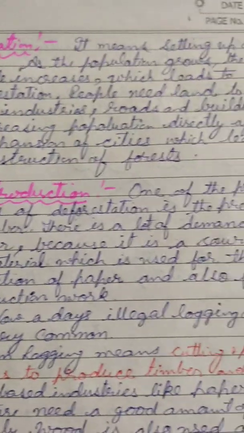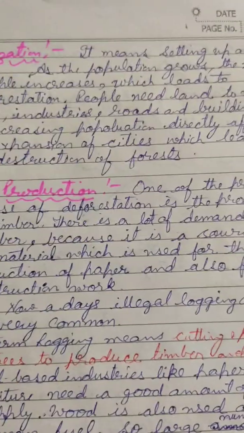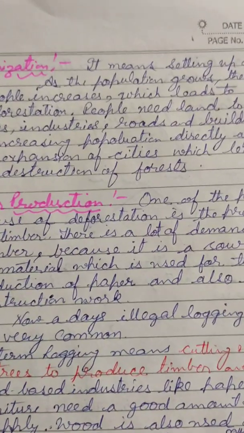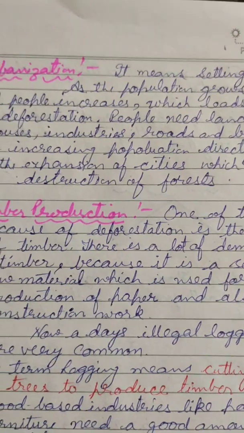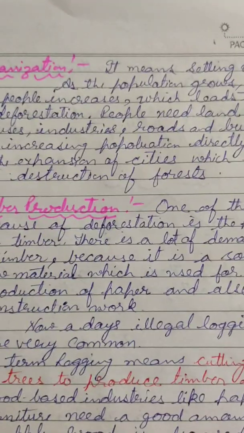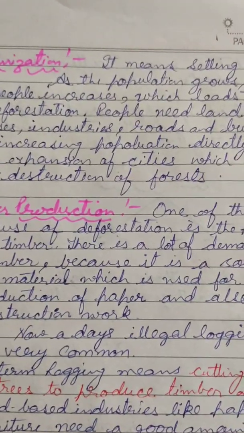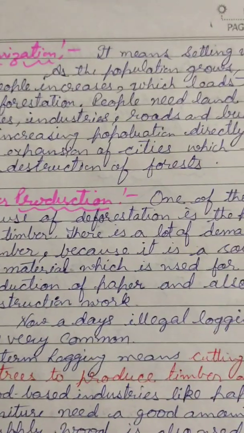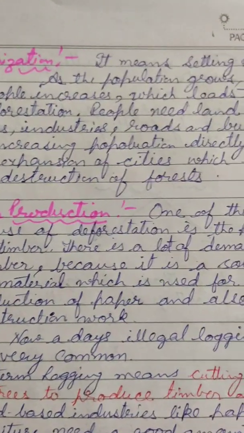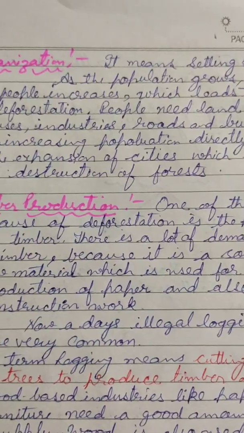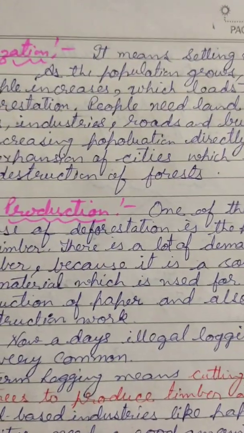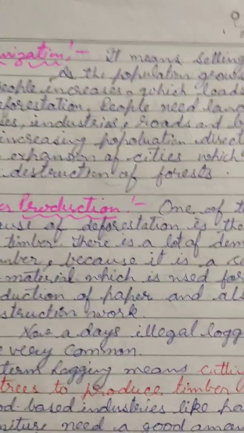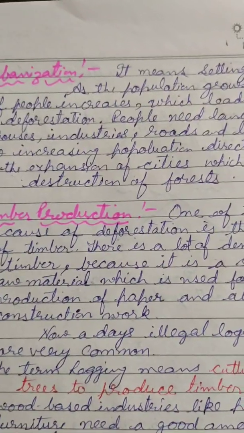And as the population grows due to the expansion of the cities, it increases the needs of the people also, which leads to deforestation. People need land to make houses, industries, buildings, roads, etc. So the increasing population directly affects the expansion of cities, which leads to the destruction of forest.